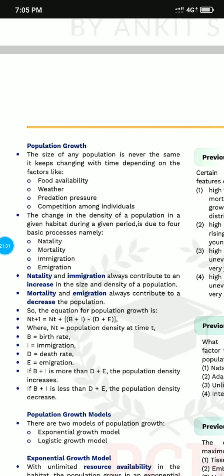So natality and immigration increase the density of a population, and mortality and emigration decrease the population. So according to the equation, Nt is the population density at a time t, B is the birth rate, I is the immigration, D is the death rate, E is the emigration.